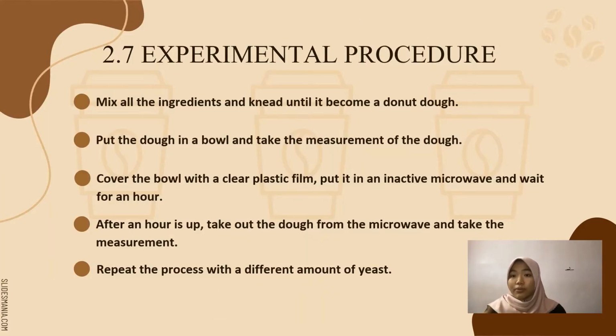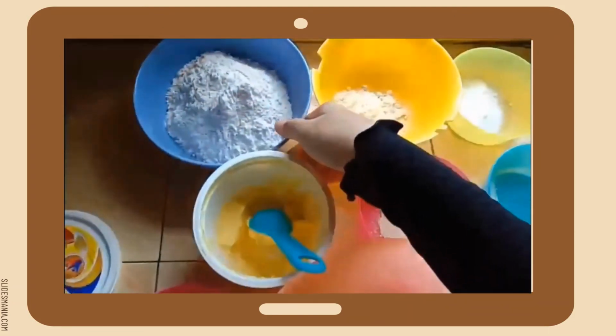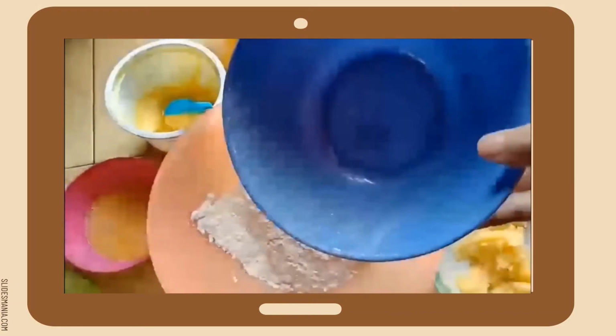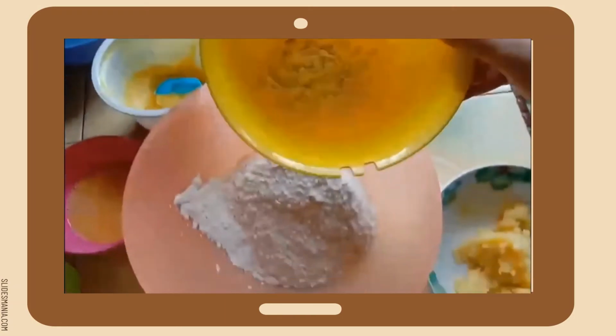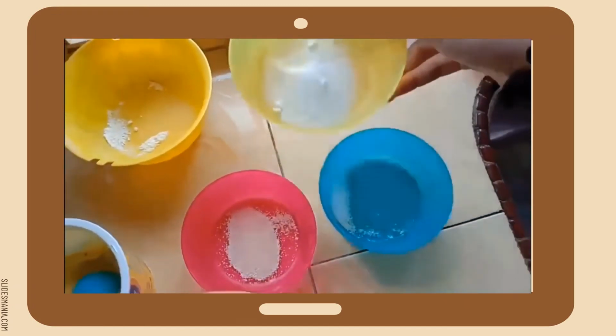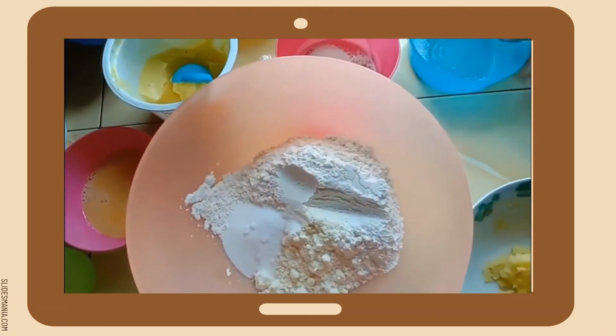Chapter 2.7 is the experimental procedure, and this is a brief experimental procedure. I will be explaining in detail in the next video. The first thing we need to do is to boil a potato and mash it. Then we can start to gather all of the other ingredients, starting with the dry ones. We put in flour, milk powder, caster sugar, salt, and instant yeast. The instant yeast part is a bit tricky as we can't let the yeast come into contact with the salt too early, as it will kill the yeast reaction.